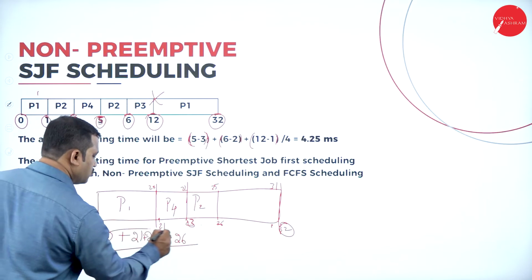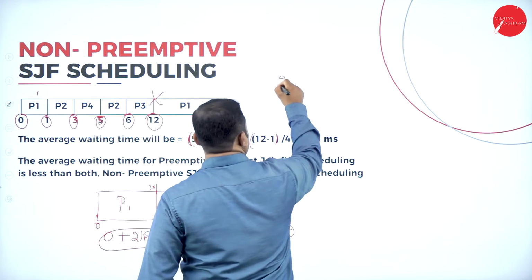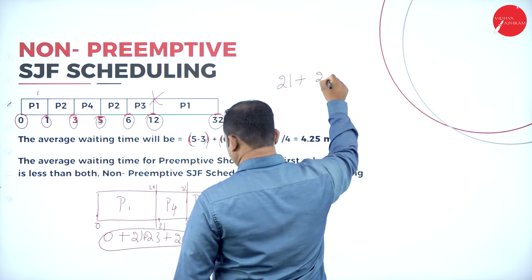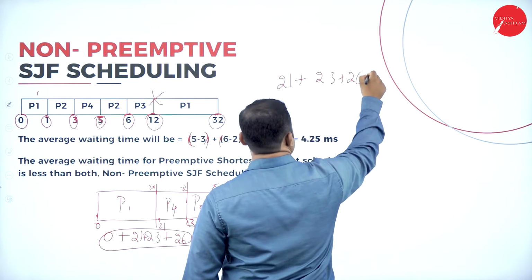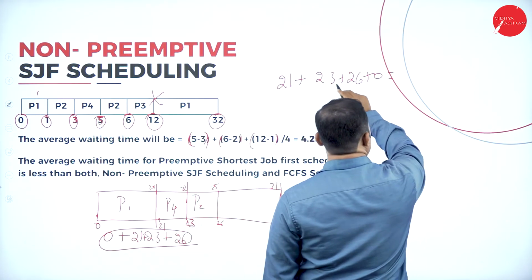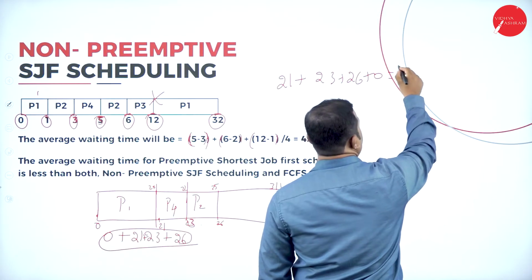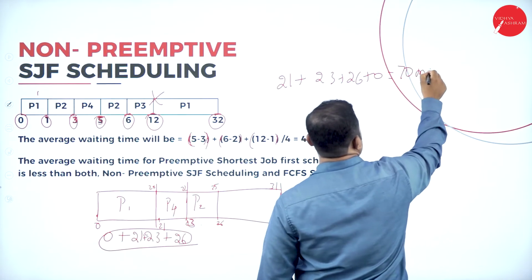So, in total it turns out to be 21 plus 23 plus 26 plus 0, which is equal to 21 plus 23, 44. 44 plus 26, 70. So, 70 is the total milliseconds.